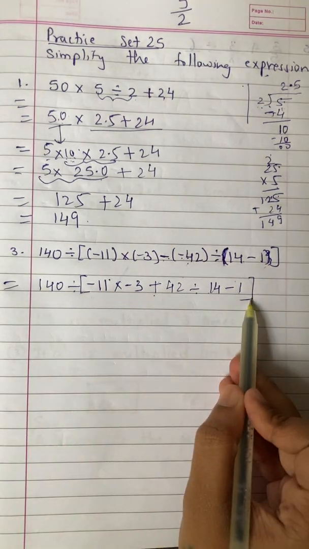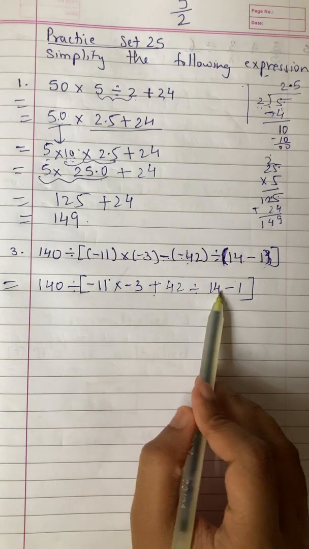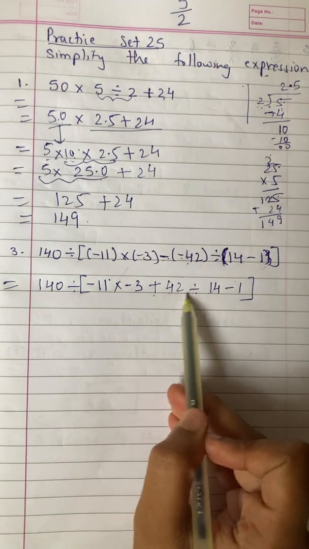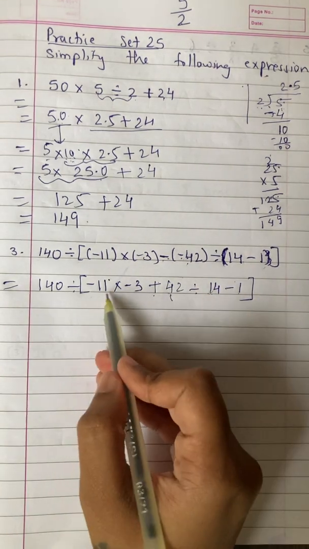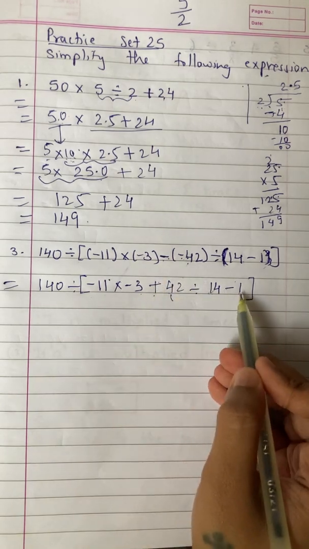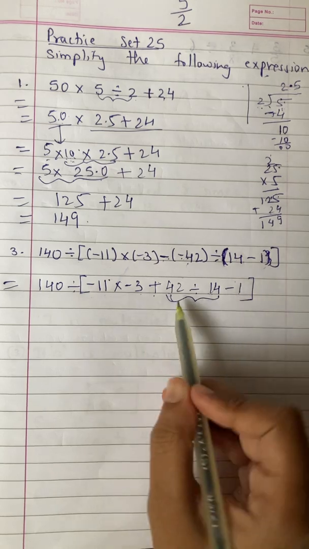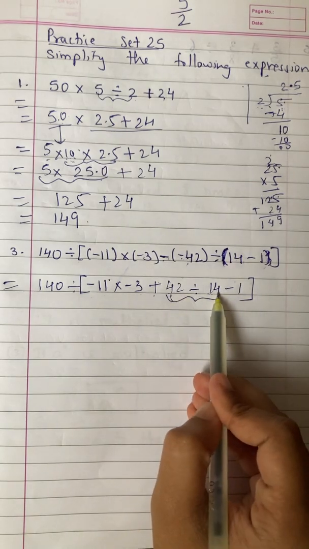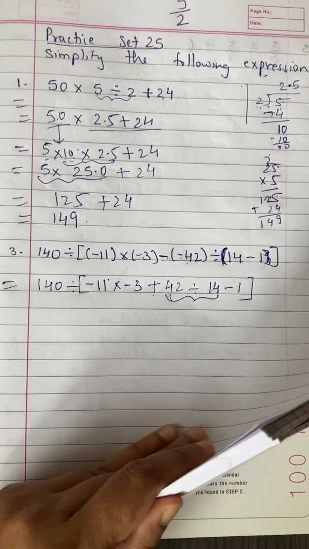Now in this bracket we have to solve. In this, which operation do we have to do first? First we have to do division always, because here there is multiplication between two numbers, there is addition, there is division, there is subtraction. But always division you have to do first. 42 divided by 14. Let us do it.